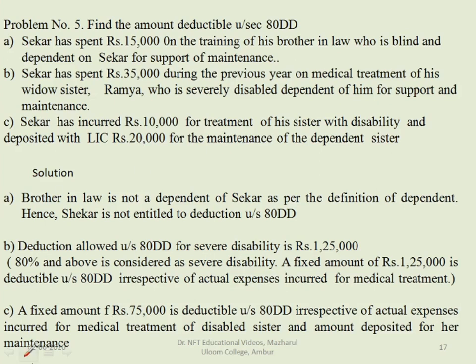So let us see the solution here. A fixed amount of rupees 75,000 is deductible under section 80DD irrespective of actual expenses incurred for medical treatment of the disabled sister and the amount deposited for her maintenance.